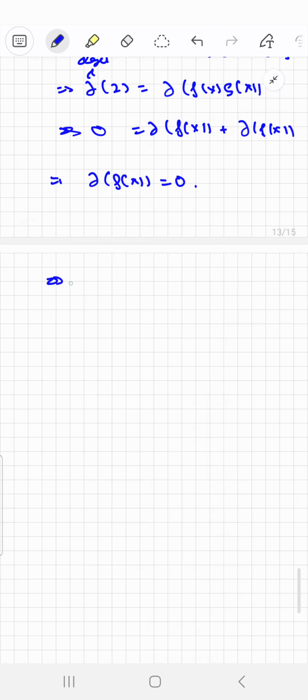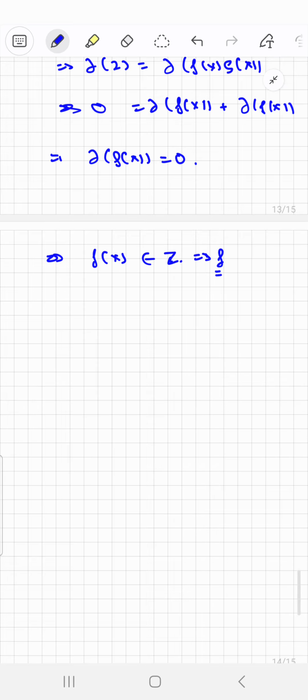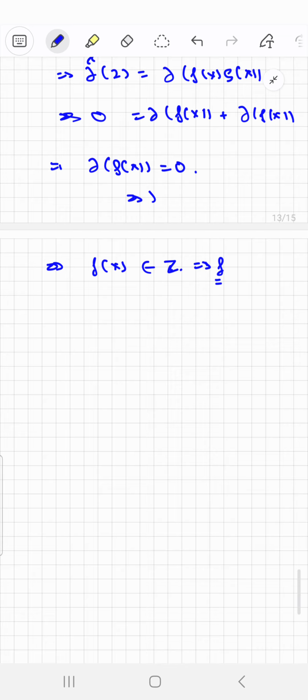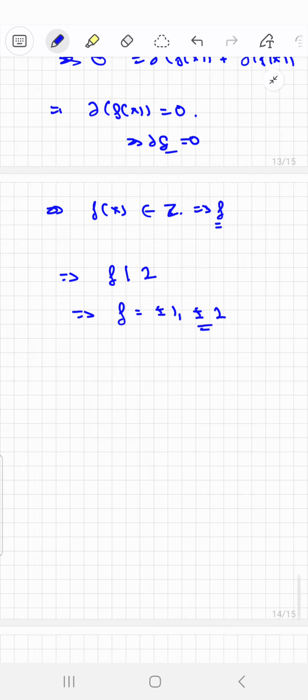So what do we conclude? That f(x) must actually be an integer, so I can replace it symbolically by some element f. We can also see from here that the degree of g must also be 0, so that is also an integer. In other words, f is an integer which divides 2. Now 2 is a prime, so f must be either plus or minus 1 or plus or minus 2.